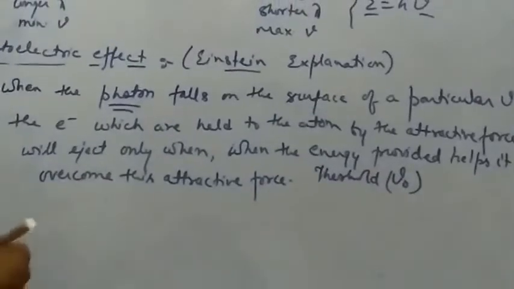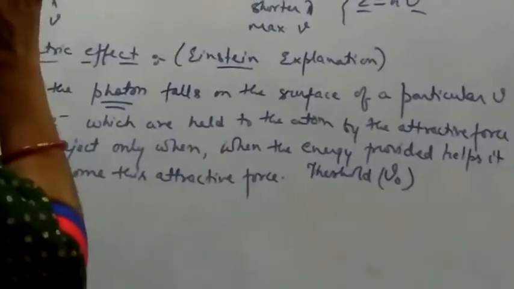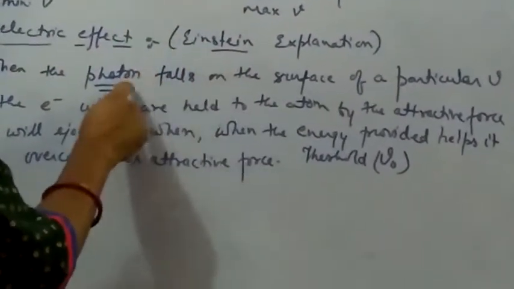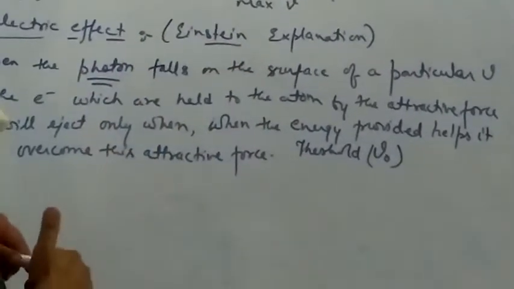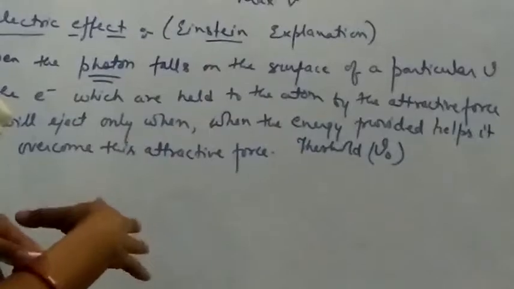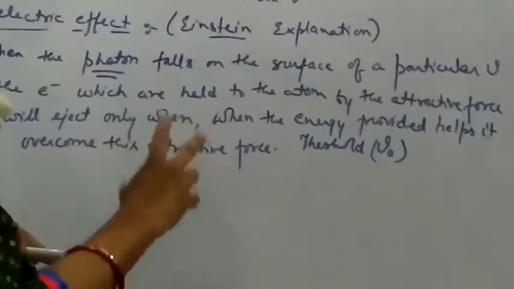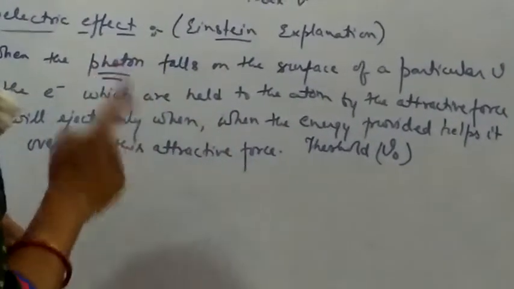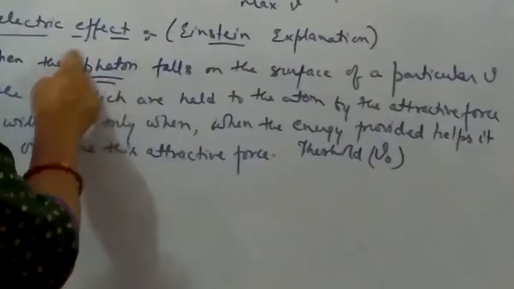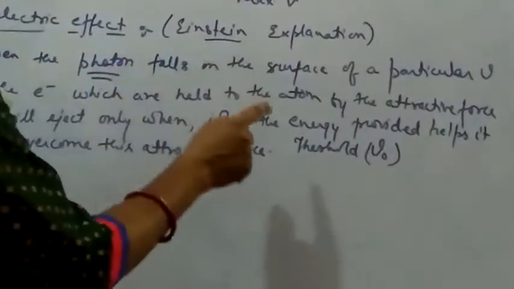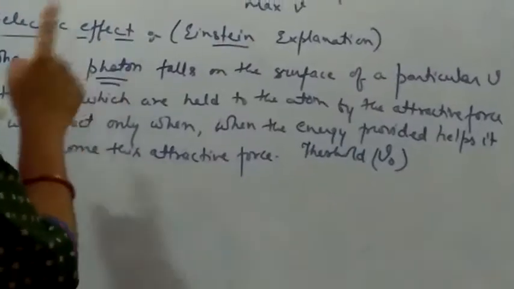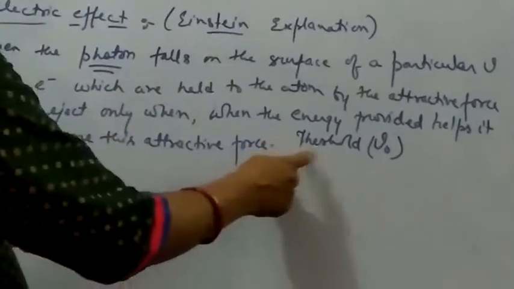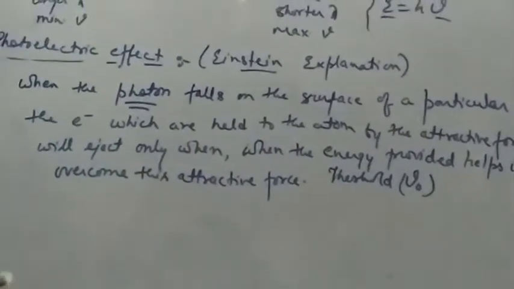Right? So if the radiation, or we can say if the photon, is not able to overcome this attractive force, the frequency of the radiation will not be able to get the electron ejected out. But when the energy of the photon is able to overcome this attractive force, the frequency which is related to that energy will be known as the threshold frequency, right?